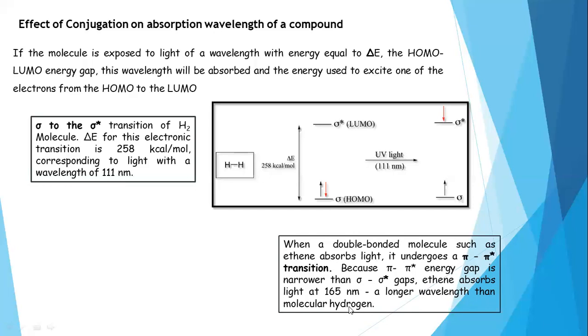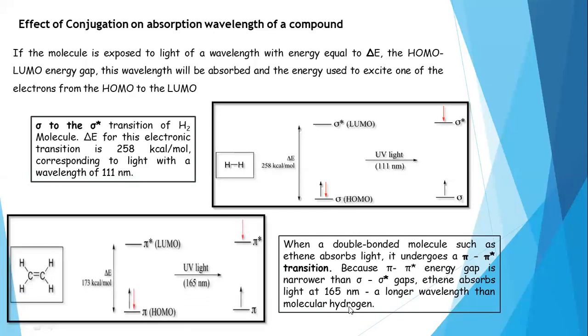Because the π to π star energy gap is narrower than the sigma to sigma star gap, ethene absorbs light at 165 nanometers, a longer wavelength than molecular hydrogen. Radiation of 165 nanometer wavelength will provide the energy for the ethene molecule to undergo the π to π star electron transition. Now you can see the energy gap between HOMO and LUMO is 173 kilocalories per mole.